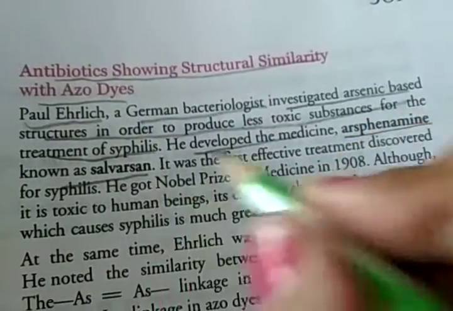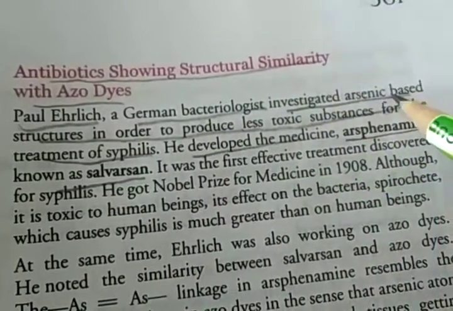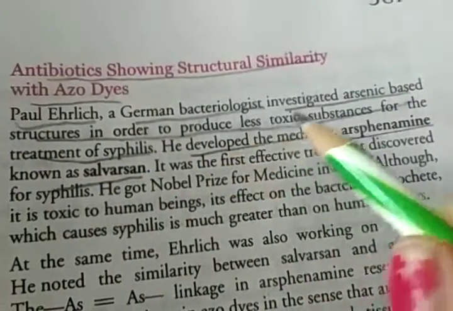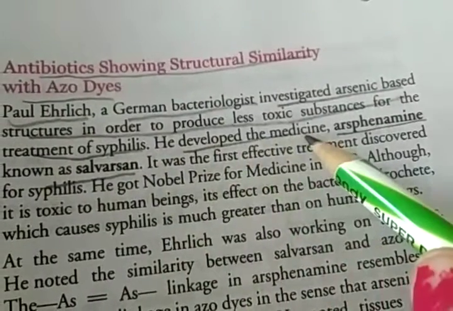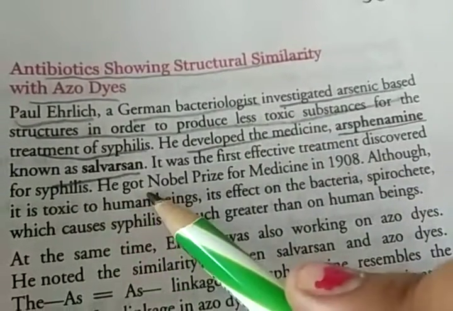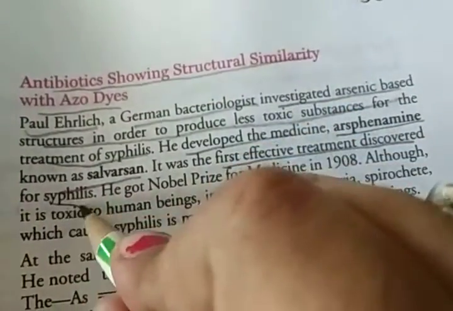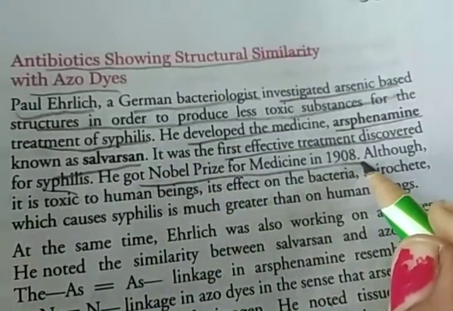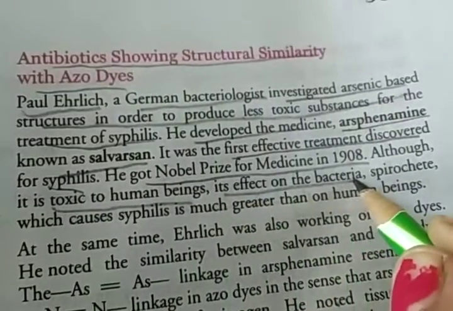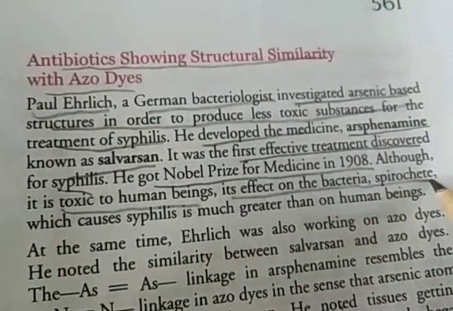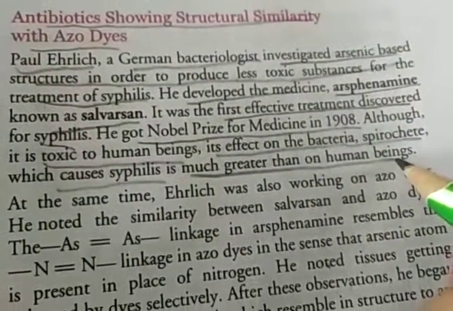It was the first effective treatment discovered for syphilis. He got the Nobel Prize for medicine in 1908. It is toxic to human beings, but its effect on the spirochaete bacteria, which causes syphilis, is much greater than on human beings.